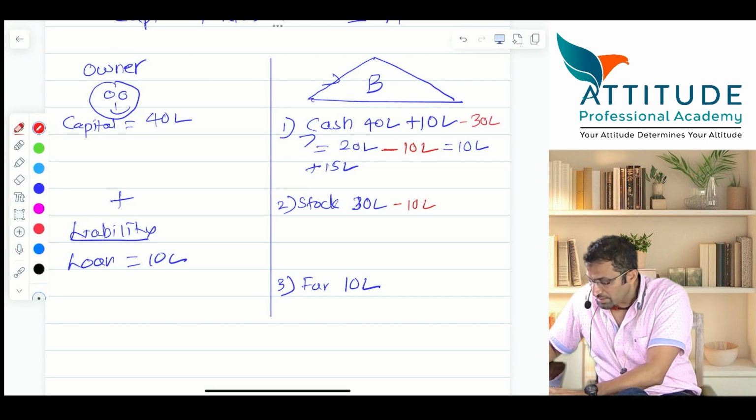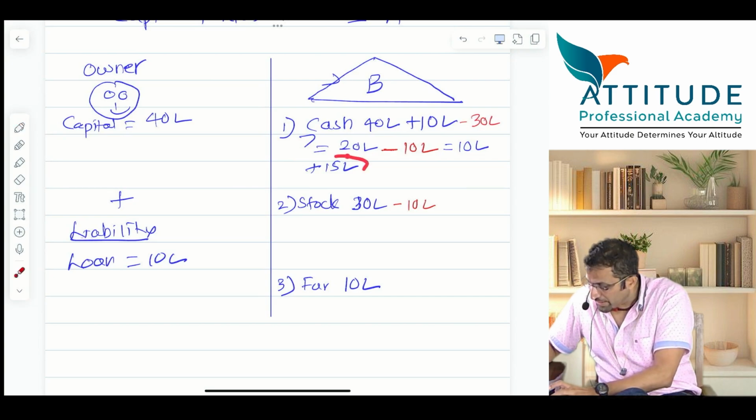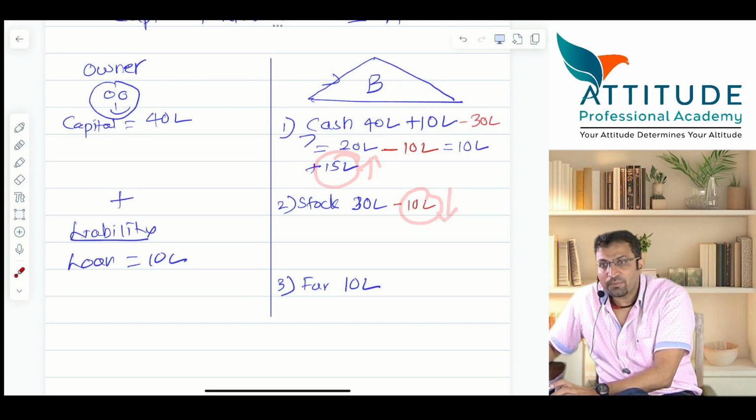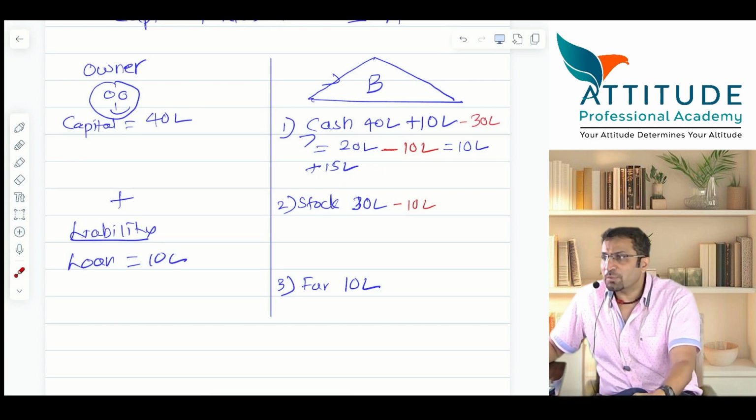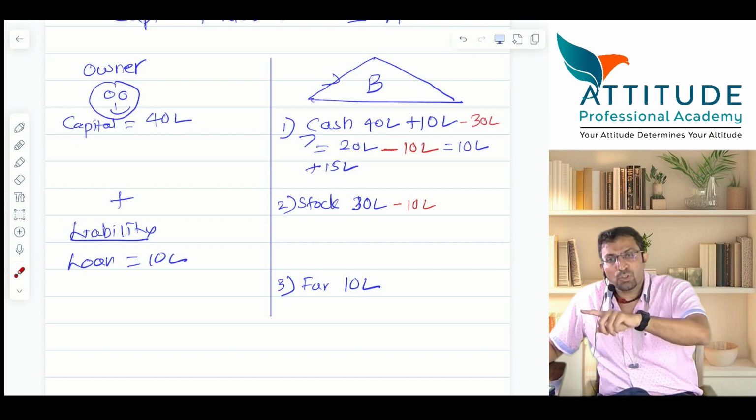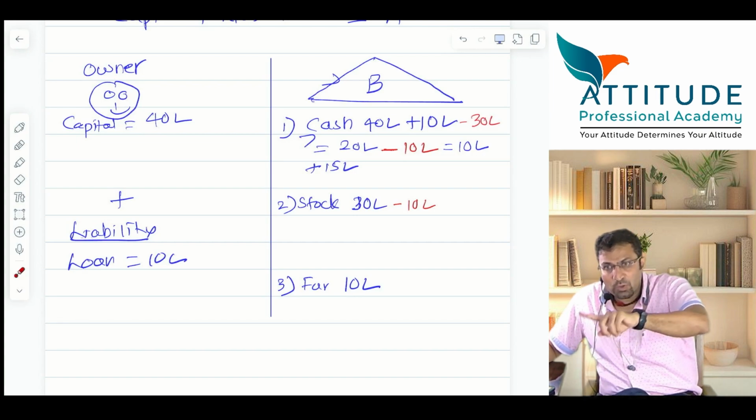Sir, but cash as an asset is increasing by 15 and stock is decreasing by 10. There's a profit. Who is going to enjoy the profit? Owner. So this profit will go to increase the capital.